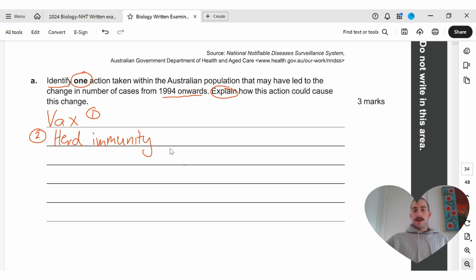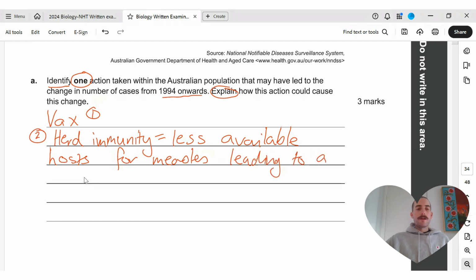I would just be saying that herd immunity means less available hosts for measles leading to a reduced spread.